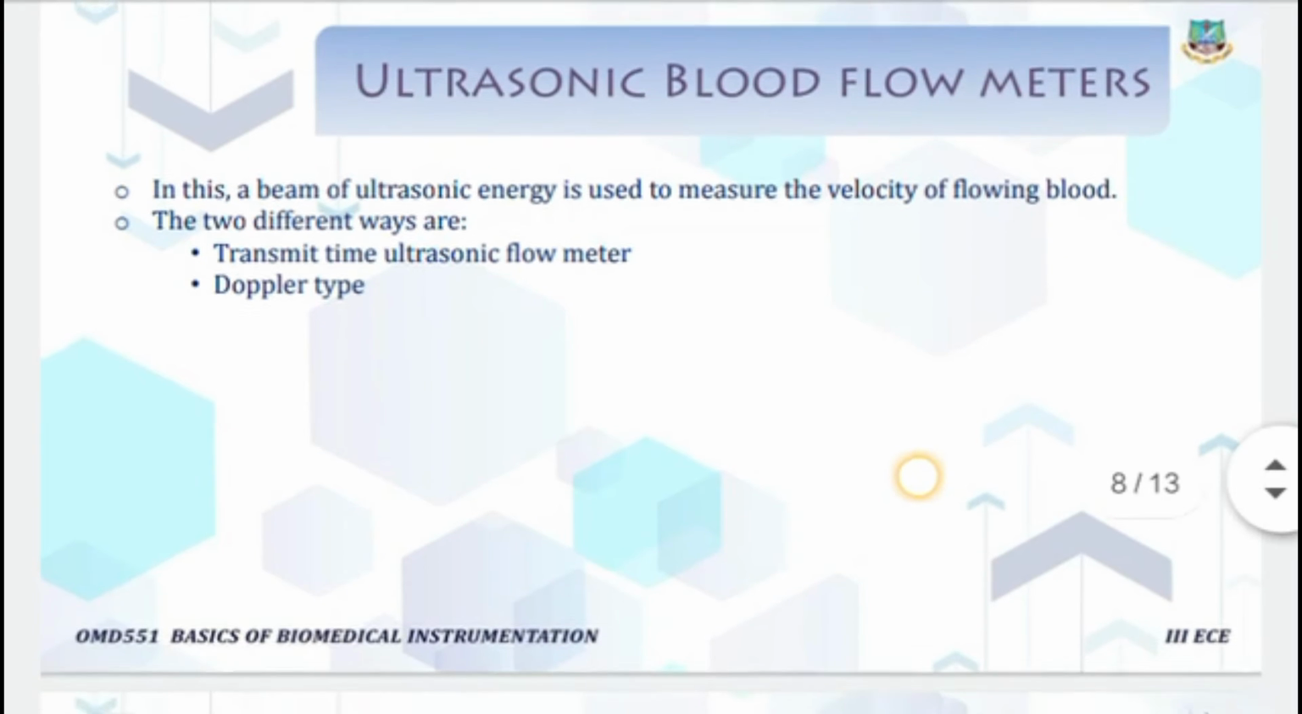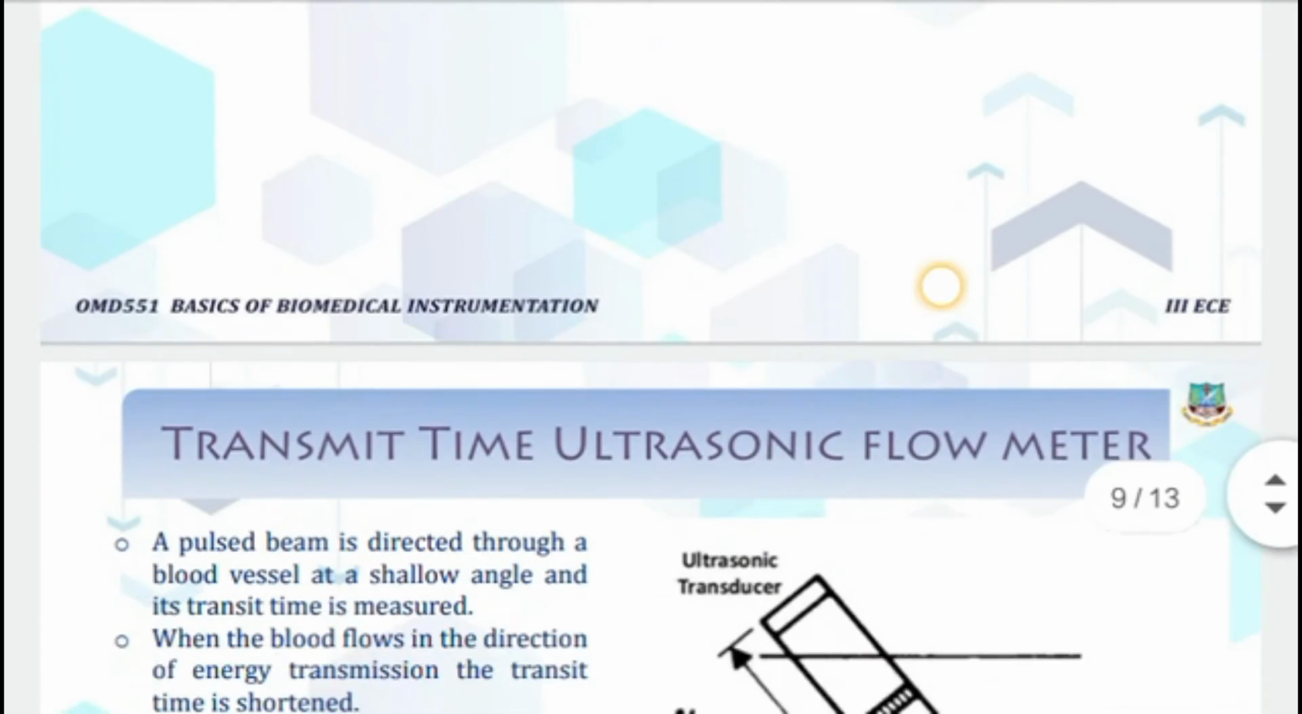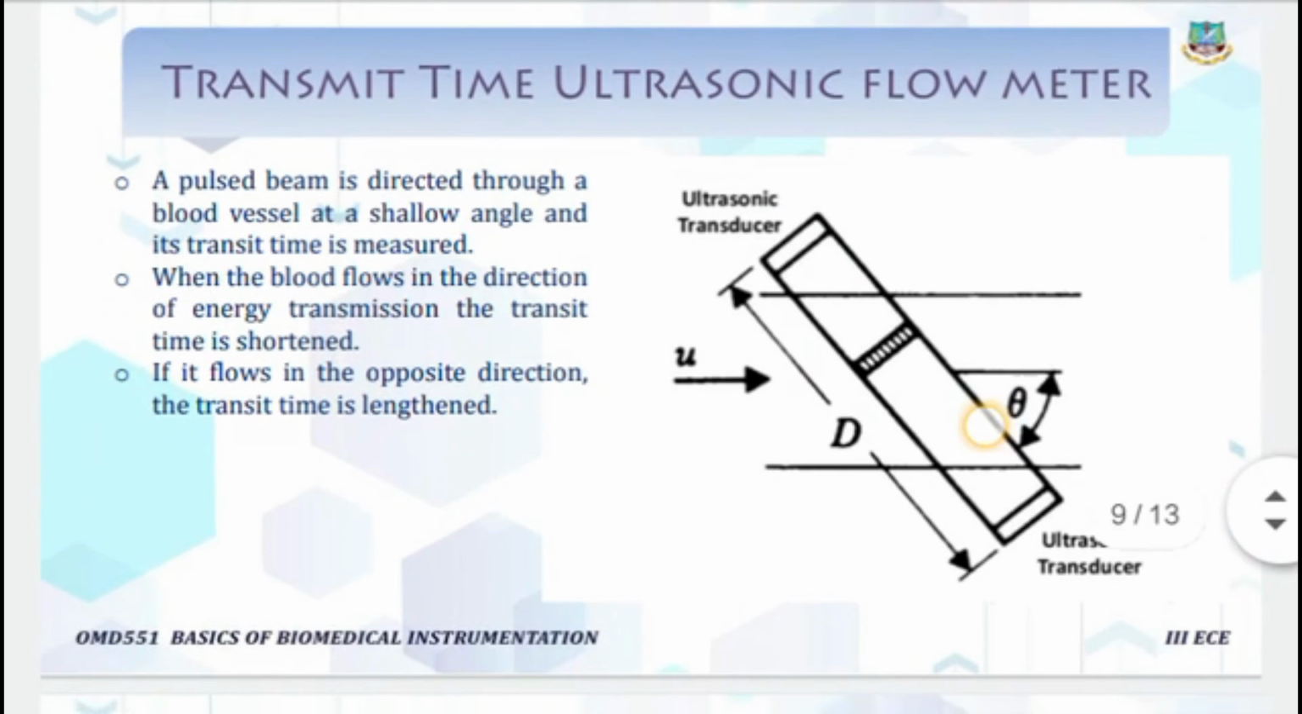So there are two different types: transit time ultrasonic blood flow meter and Doppler type. These two depend on ultrasound. We can first see the transit time ultrasonic blood flow meter.